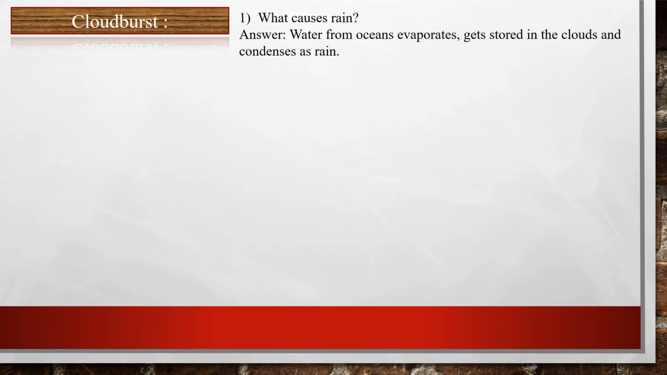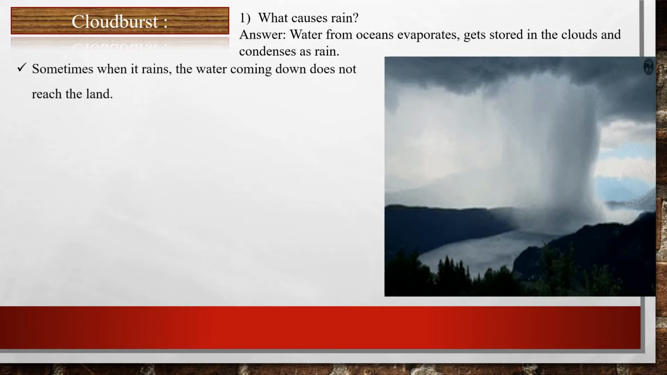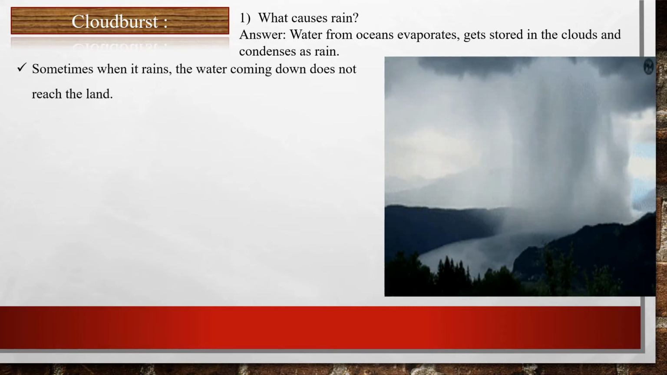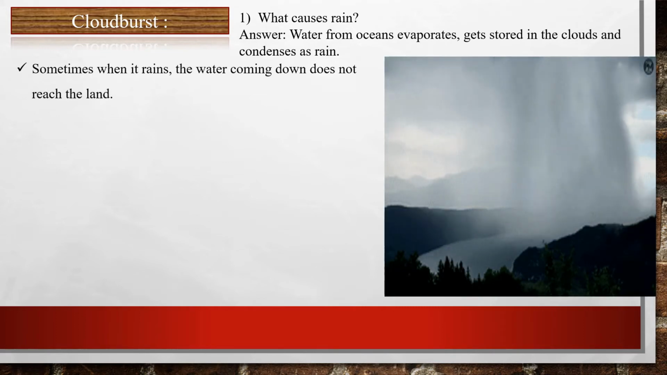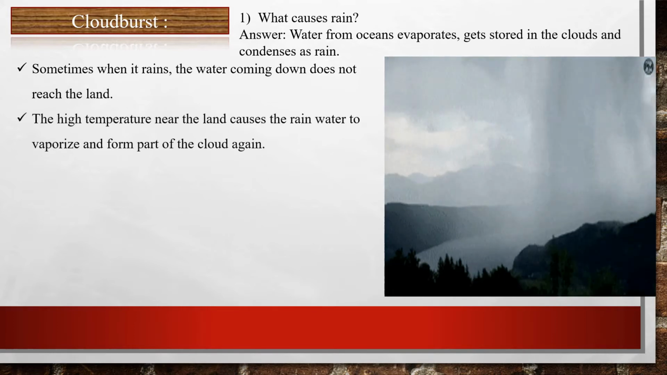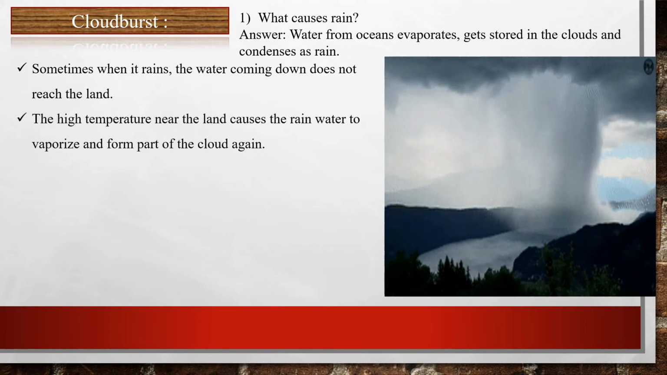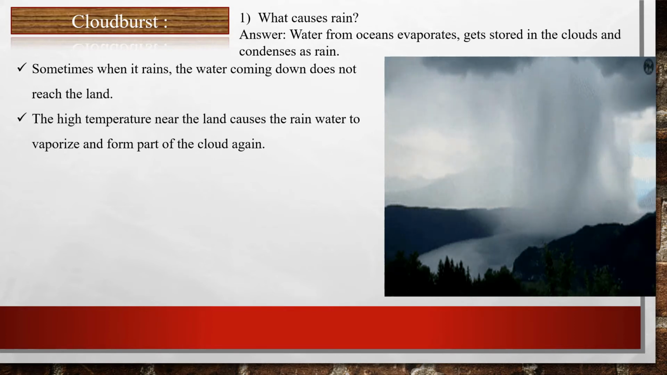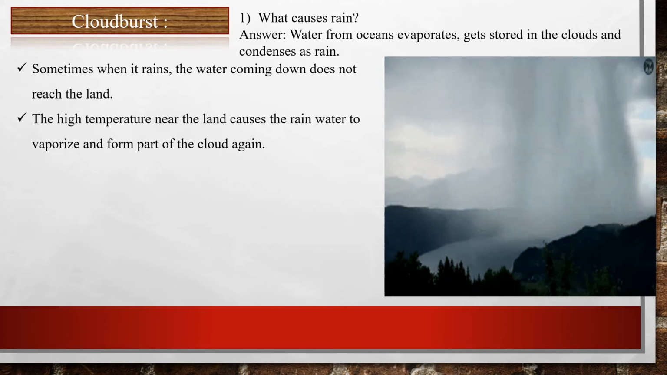Now students, let us understand about cloudburst, but before that, tell me what causes rain. Correct. Water from oceans evaporates, gets stored in the clouds and condenses as rain. And sometimes when it rains, the water coming down does not reach the land. And the high temperature near the land causes the rainwater to vaporize and form part of the cloud again.